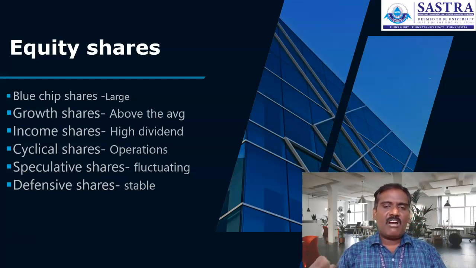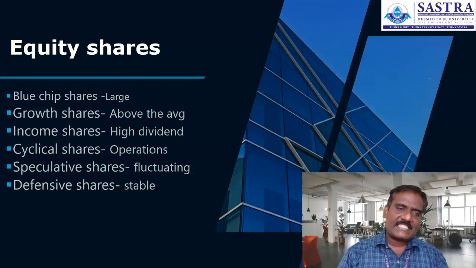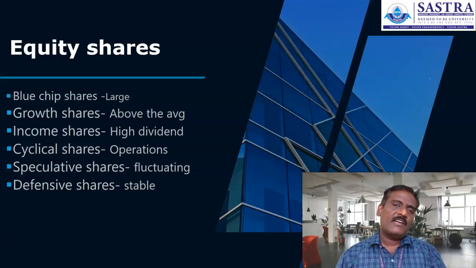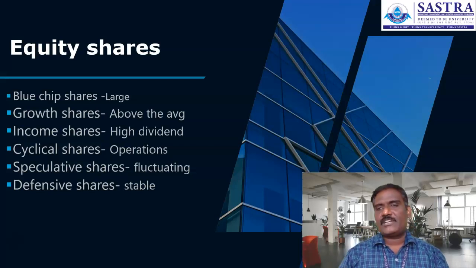Simply, we can say a large, well established, financially sound company is a blue chip company, with blue chip shares. The second one, growth shares. They provide a rate of return above the average rate of return given by the market. Those shares we call growth shares, with potential for the future.